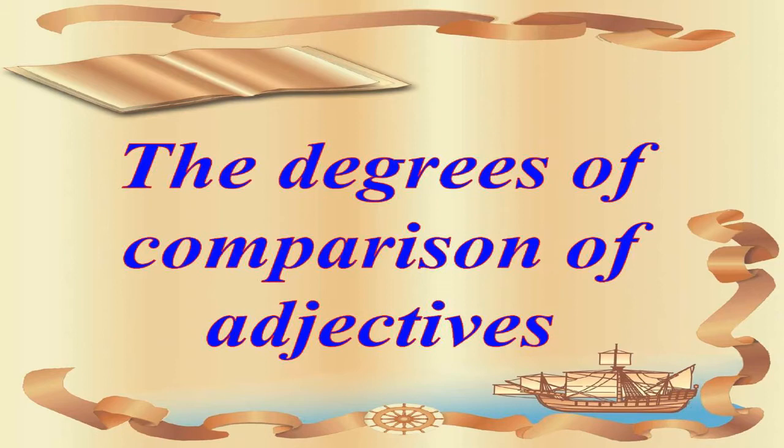It is known as comparison degree. So in today's session we are going to learn about the degrees of comparison of adjectives with lots of examples, and we are going to learn many more rules about it. So let's start.